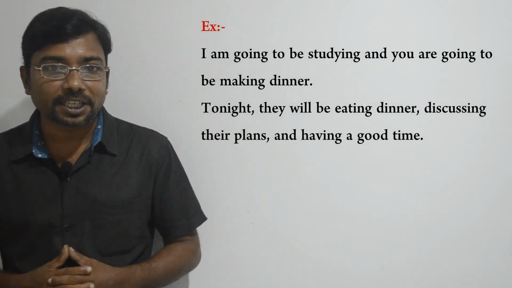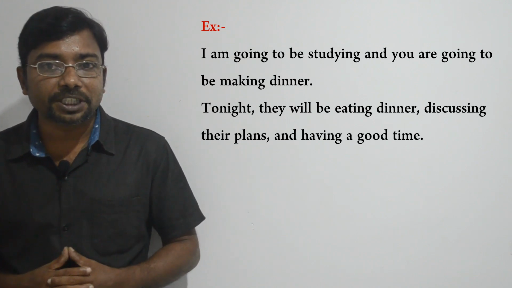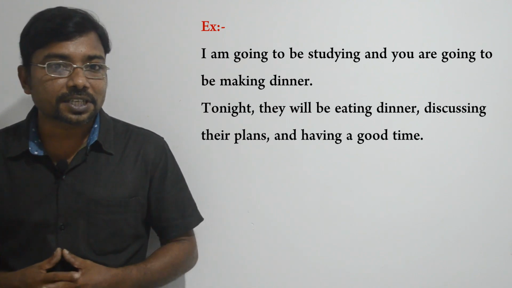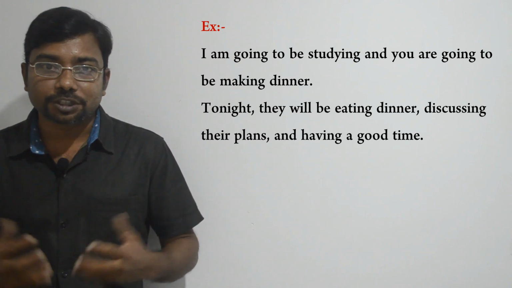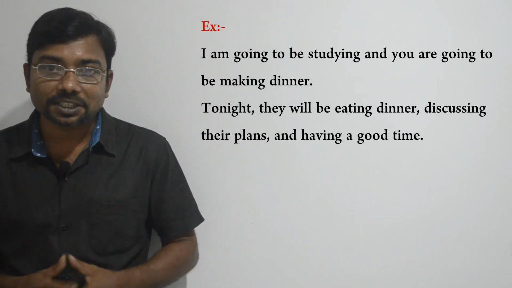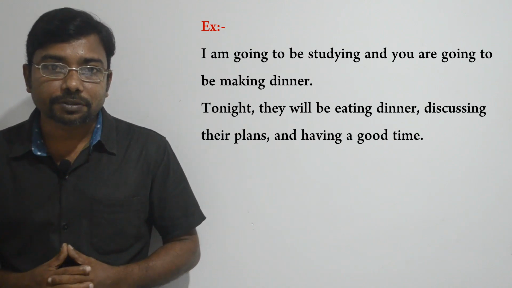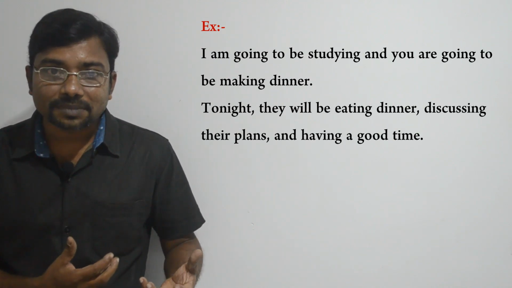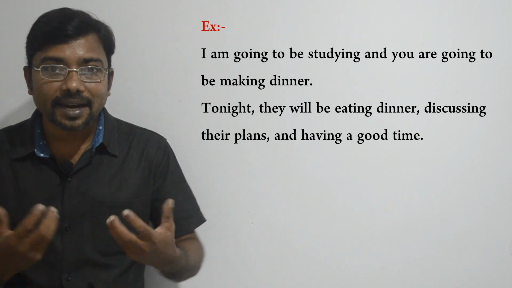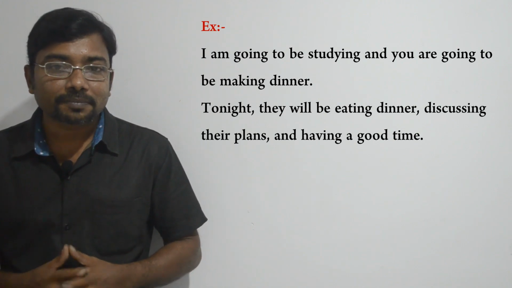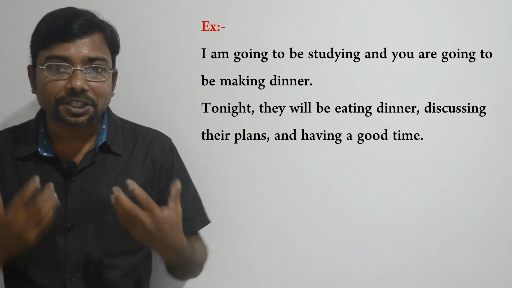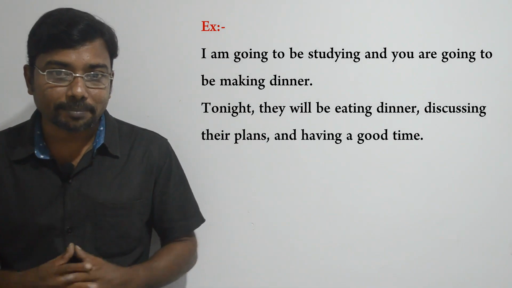Okay, look at the next one. Tonight they will be eating dinner, discussing their plans and having a good time. Okay, here we can see three parallel actions, or three ongoing actions, in the future. They will be eating dinner, discussing their plans and having a good time. Here we can see three ongoing actions that happen at the same time in the future.